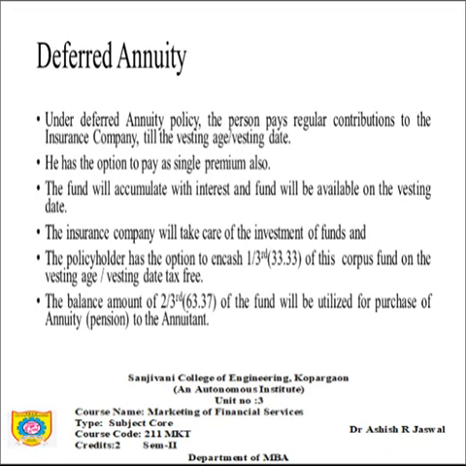Meaning if I have invested 100 rupees in a deferred annuity plan, I will get 33.33 rupees the day I retire, one time, and the rest will be utilized for annuity pension, which an individual is going to get on a monthly basis. So when you talk about deferred annuity, there are two things: I get one lump-sum payment and the rest of the payment is on a monthly basis. That is the difference between immediate and deferred annuity, and that is what we need to understand. Annuity is nothing but insurance which offers pension to the individual.